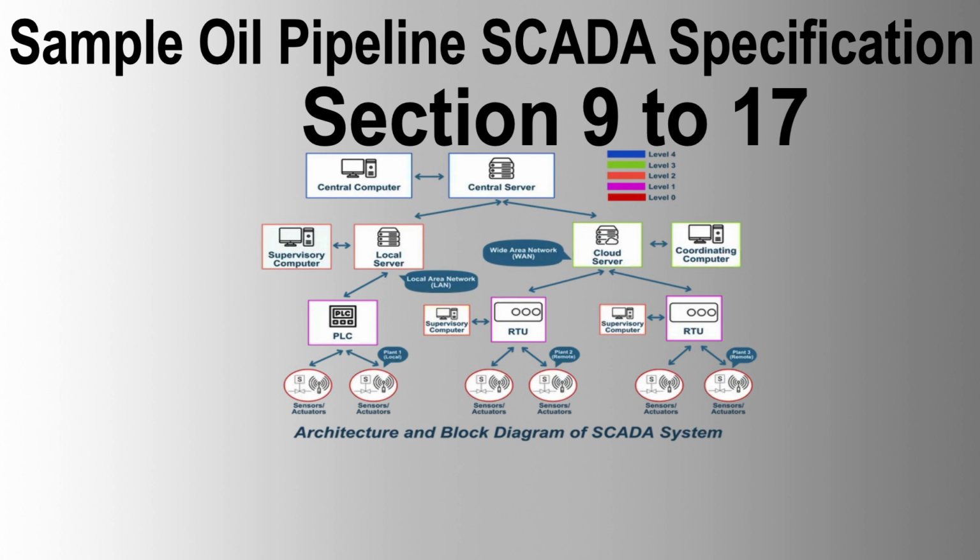Section 17, maintenance contract option. Owner may consider a maintenance contract covering hardware, software, modems, communications, display updates, database changes, and RTU configuration for 3 years. Seller should include cost structure and response times in the tender.